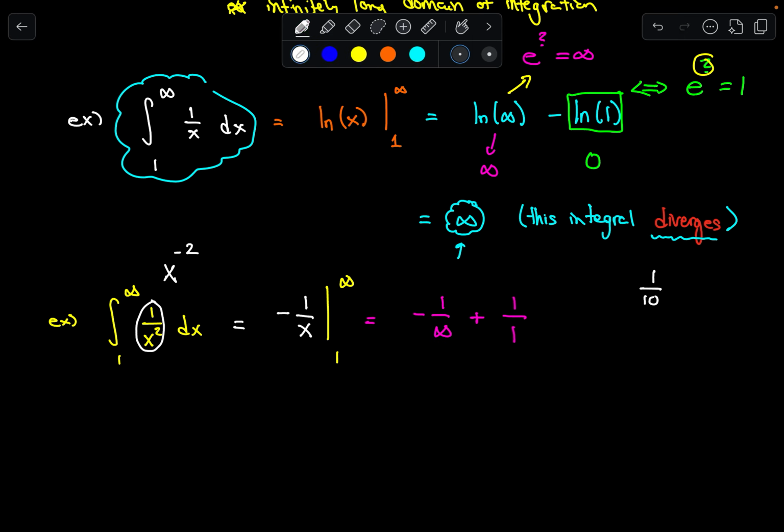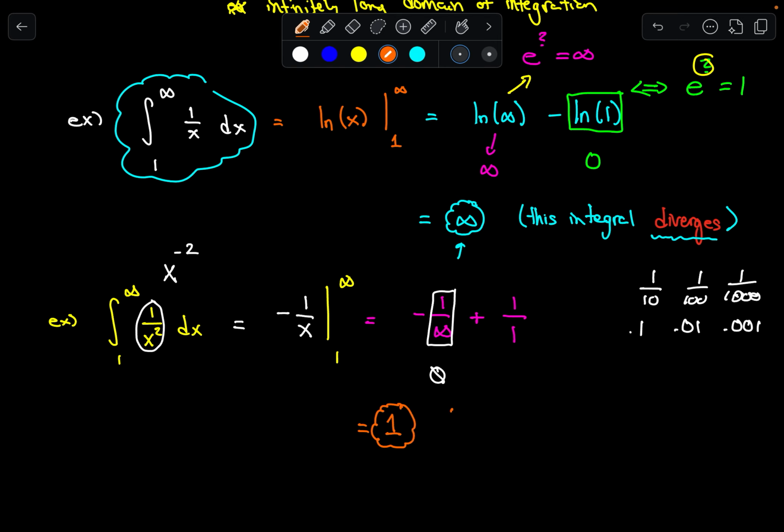Think of like 1 over 10, 1 over 100, 1 over 1,000, right? As this denominator gets bigger, we get 0.1, 0.01, 0.001, and it keeps going on and eventually gets smaller and smaller. So it turns out that 1 over infinity is just famous for being the number 0, and negative 0 is 0. So it turns out that this answer is actually equal to 1.